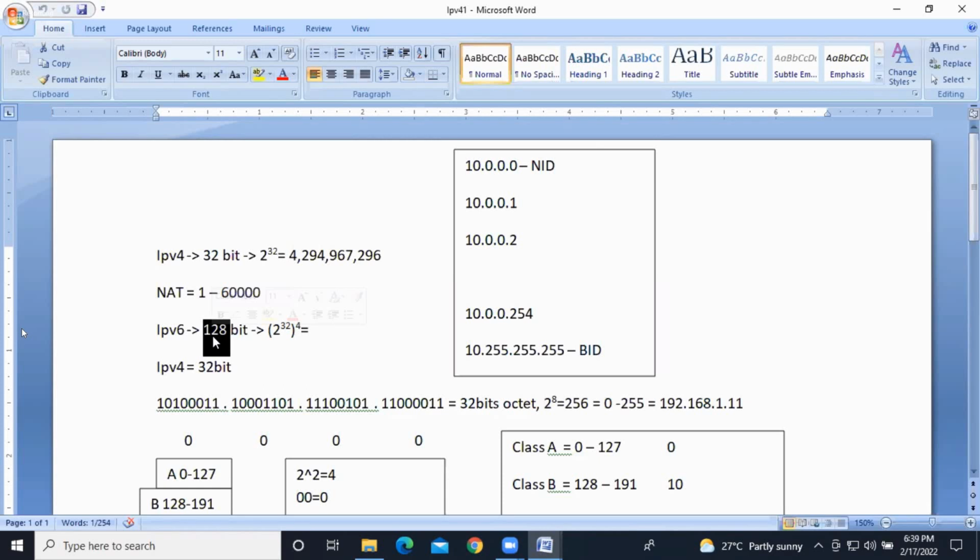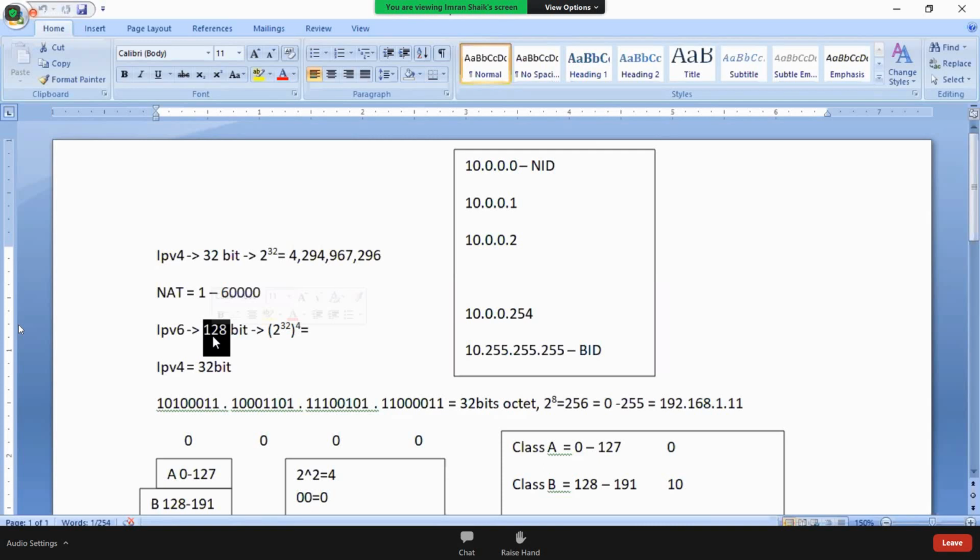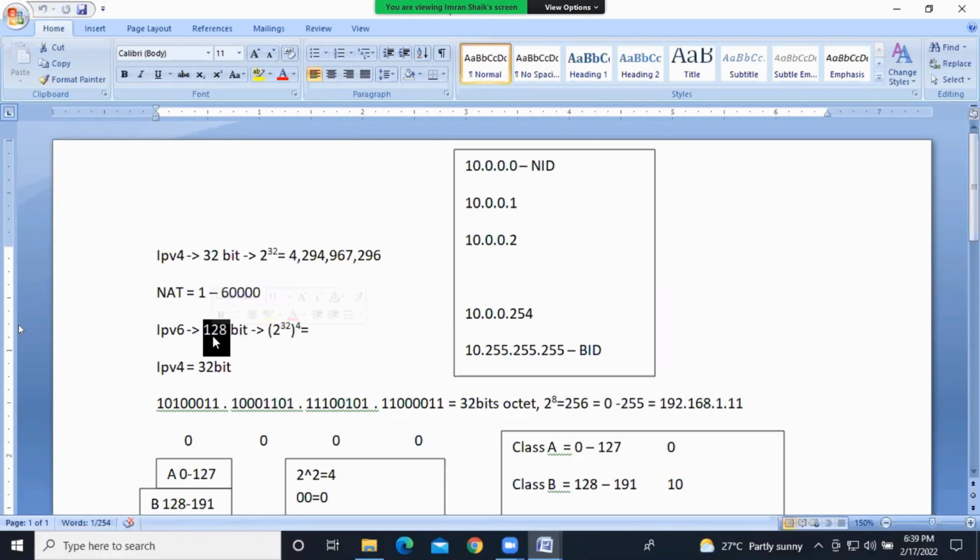I hope you got it. Still India, and a few other countries, are using IPv4 only. How, guys? I said that as of now the IP addresses in IPv4 are finished, completed, right? Yes, guys. So how are India and similar countries still using IPv4?